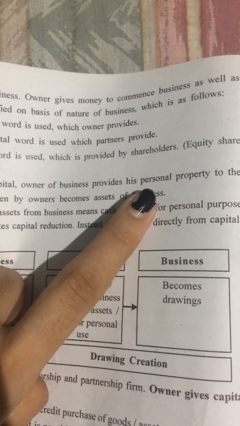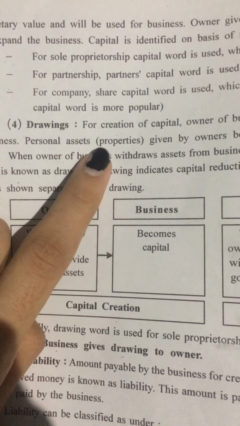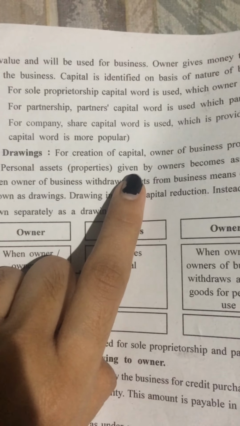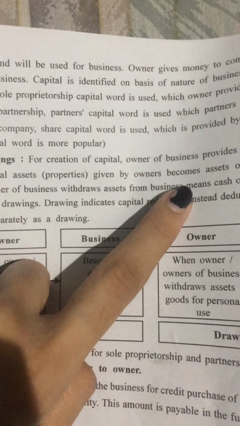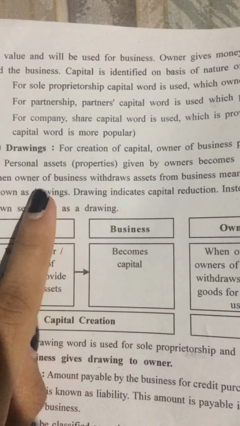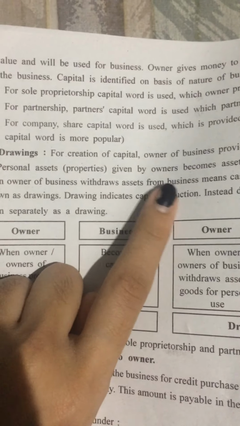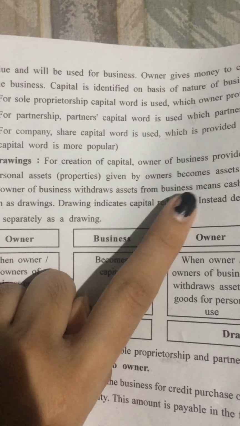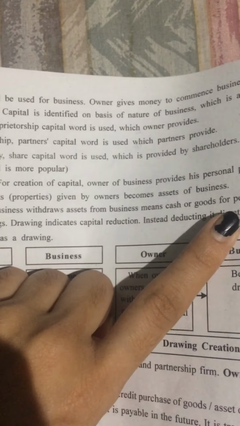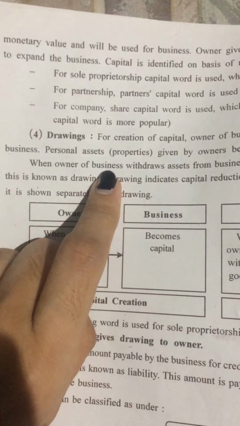The owner provides it to the business, and those personal assets or properties given by the owner become assets of the business. So whenever the owner provides his personal assets to the business, that property becomes the asset of the business.